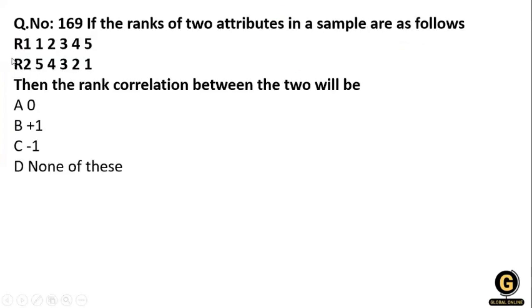Clear? Next question: if the ranks of the two attributes in the samples are as follows, the rank correlation coefficient is between what? Here you can notice that rank 1 is 1, 2, 3, 4, 5 and rank 2 is 5, 4, 3, 2. So here is an ascending order and here is a descending order. When we calculate it, the answer is always negative. Just say this is a trick.